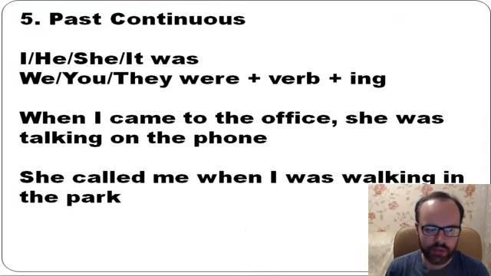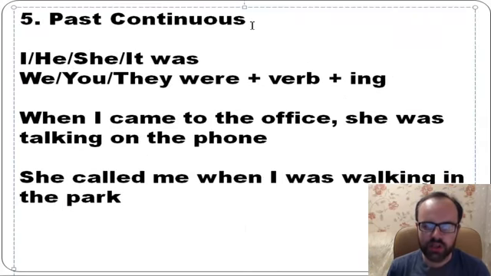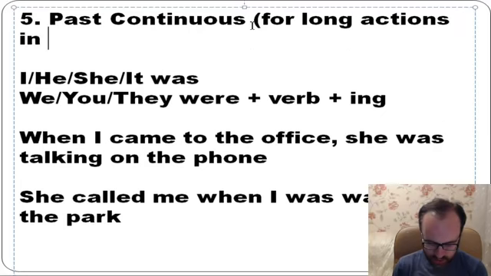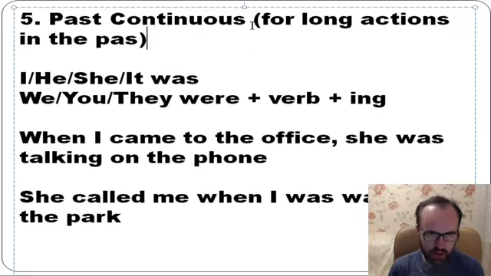Well, so next. Past continuous, it's for long actions in the past. And how do we form this tense? So, was, were plus verb plus ing. I, he, she, it was plus verb plus ing. We, you, they were plus verb plus ing. And there is one typical situation when we use this tense. Look.